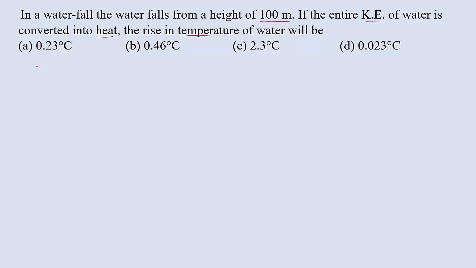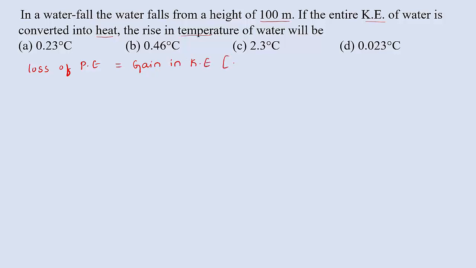So according to this problem, initially potential energy is completely converted into kinetic energy because of its potential, it is going to fall from a height of 100 meter. So we can write loss of potential energy is equal to gain in kinetic energy.